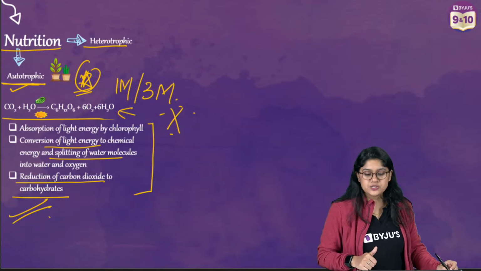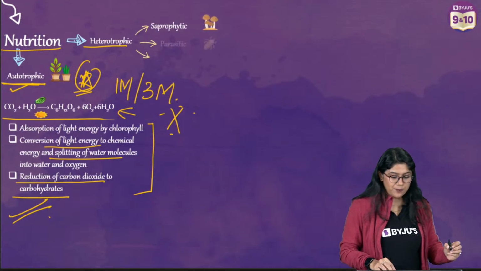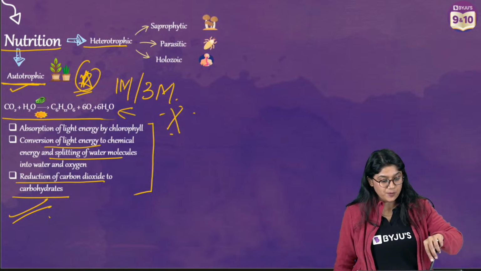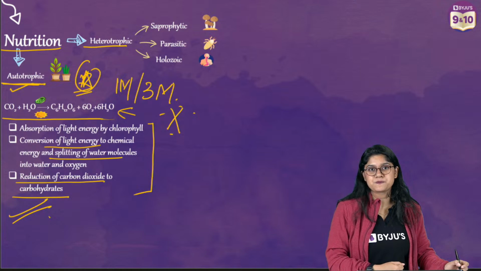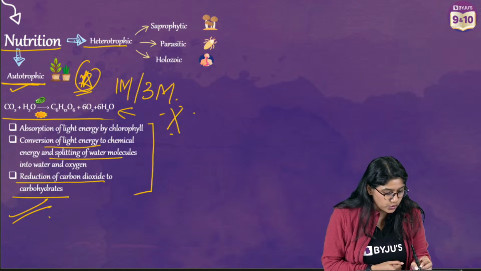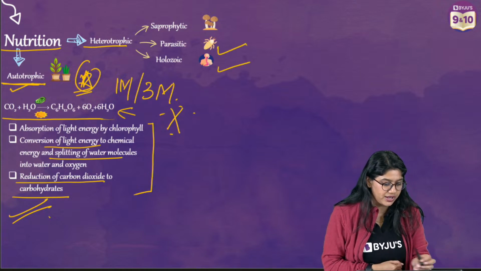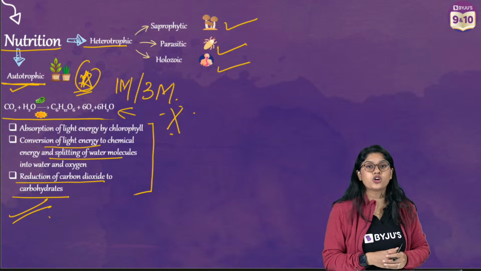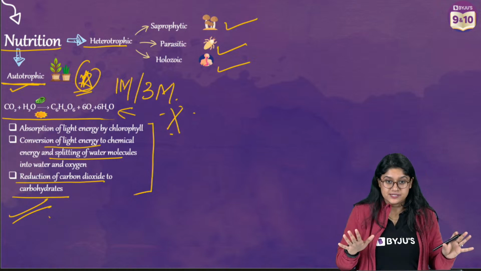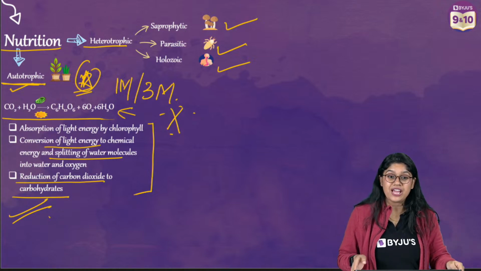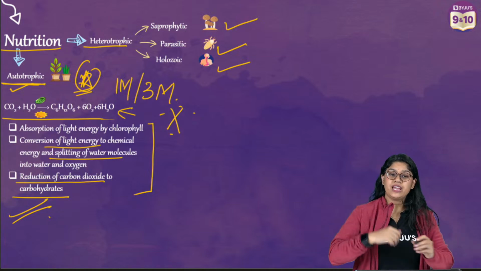Now let's move ahead to the heterotrophic nutrition. Now in heterotrophic nutrition, what do we have? We have 3 different types. We have holozoic, we have parasitic mode of nutrition, and then we have the saprophytic mode of nutrition.